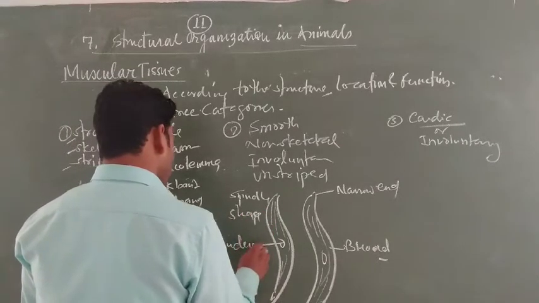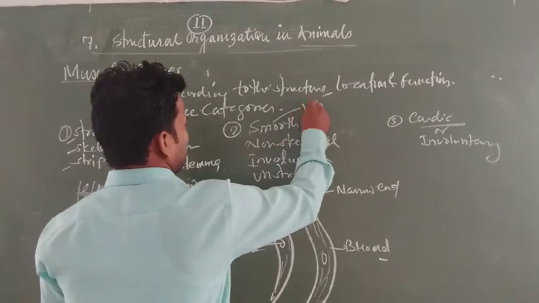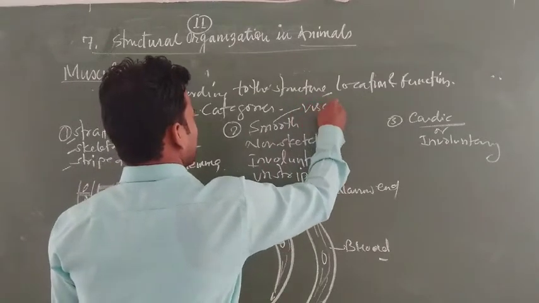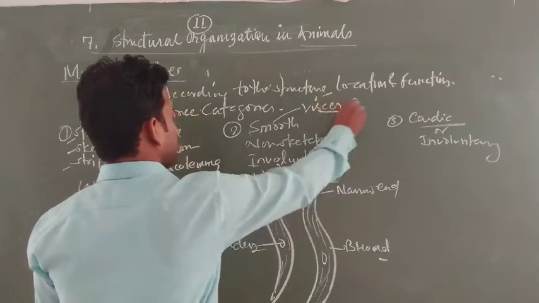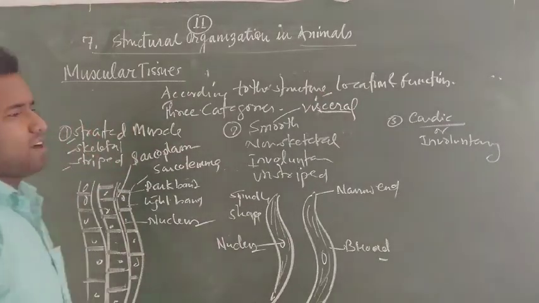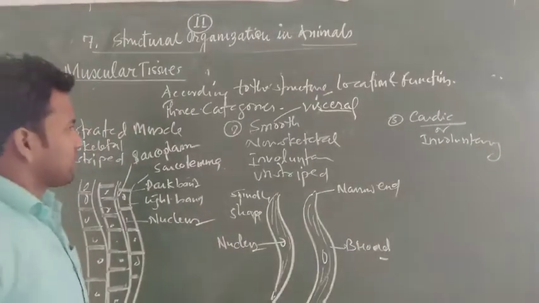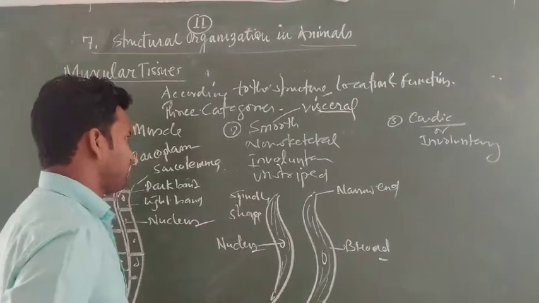It is also called visceral muscle, because it is attached in the coelomic region, especially the visceral organs like the alimentary canal, certain blood vessels, tubes, etc. It is a visceral muscle.